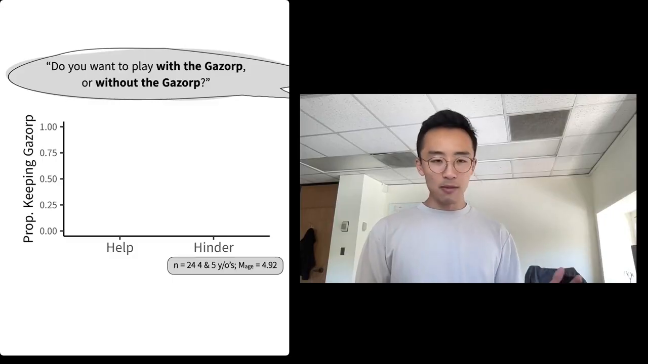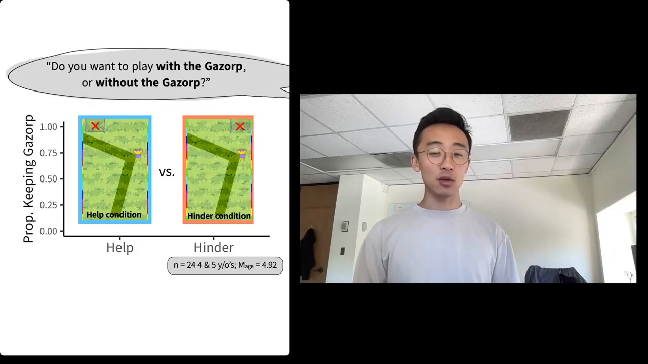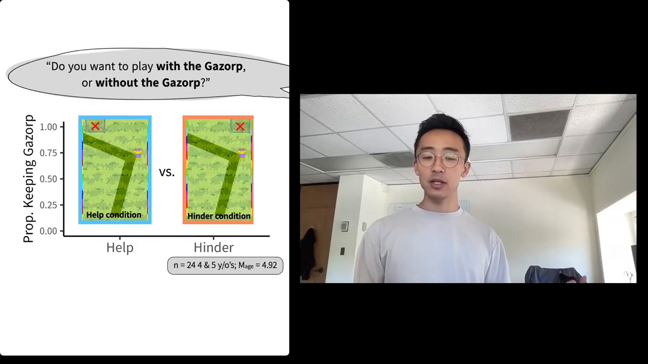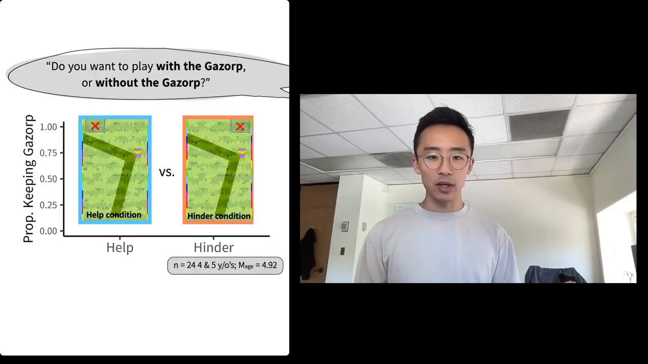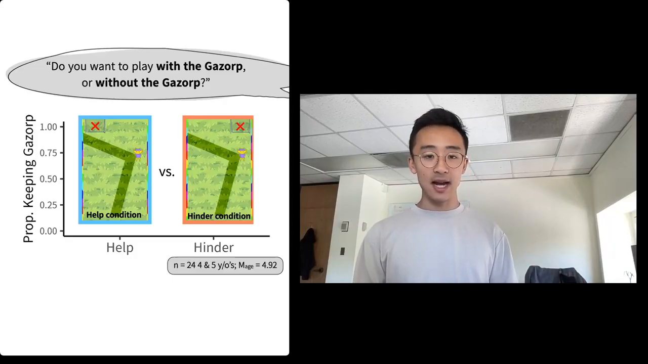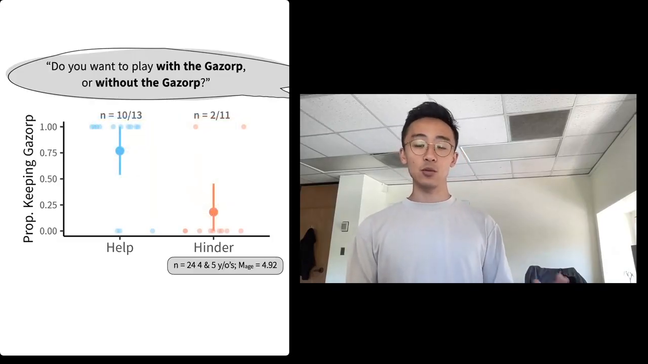It's important to remember that children always missed in both conditions. So if children only use the actual observed outcomes, we wouldn't expect a difference between conditions. However, if children can consider what would have happened without the Gazorp intervening on the ball's trajectory, we would see a different response between conditions. In the help condition, children may not have succeeded without the Gazorp, so they might want to keep it. In the hinder condition, children would have succeeded had the Gazorp not intervened, so they might want to play without the Gazorp. Data collection is still ongoing as of July 15th, but currently we're seeing a pattern that's consistent with these predictions.